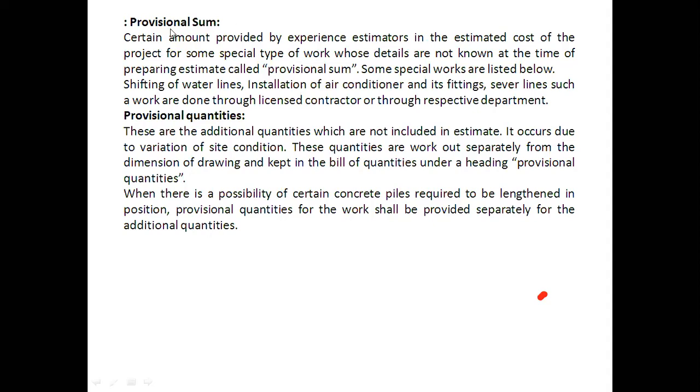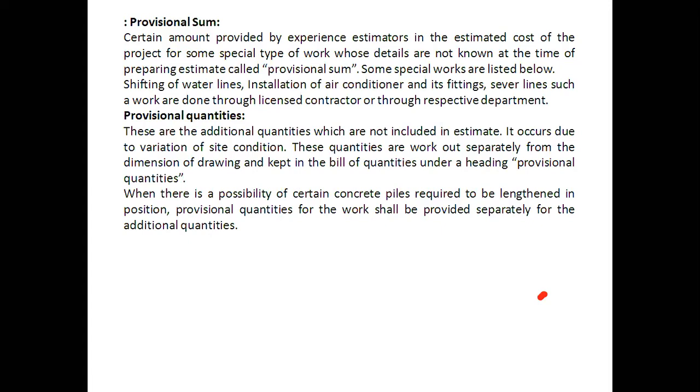Provisional sum is a certain amount provided by experienced estimators in the estimated cost of the project for some special type of work whose details are not known at the time of preparing the detailed estimate. At the time of preparing the estimate, we call it a provisional sum.